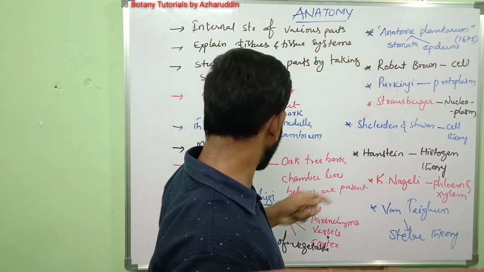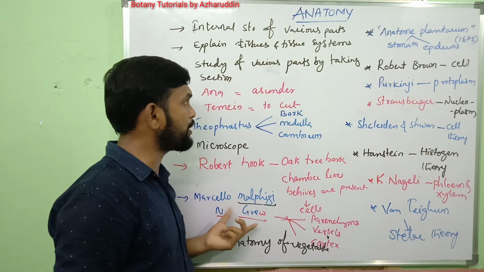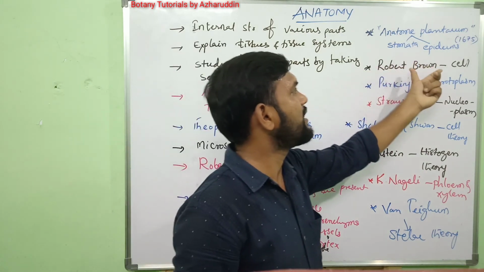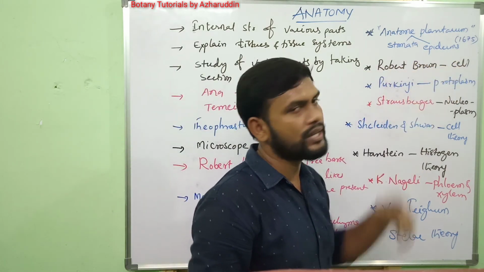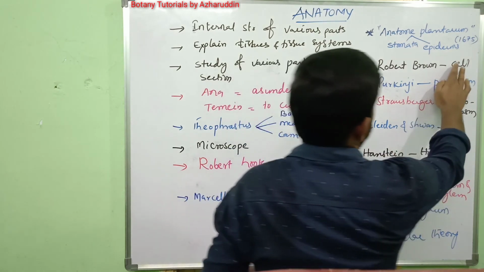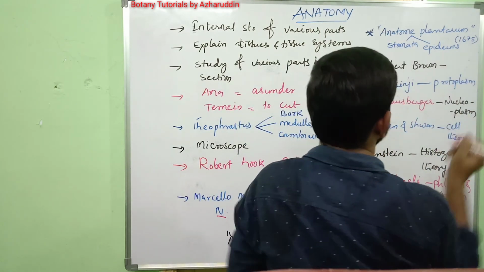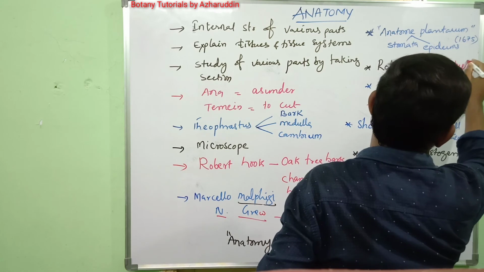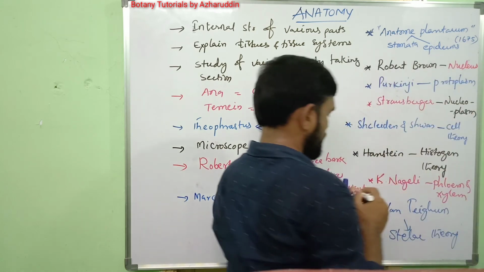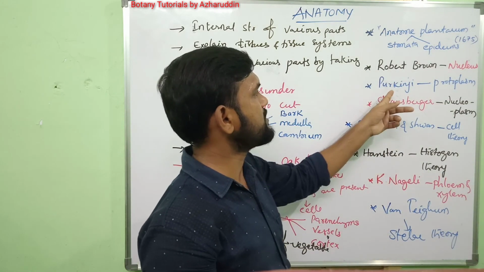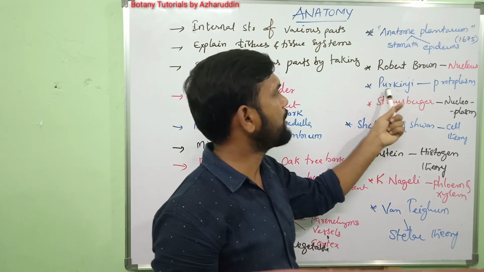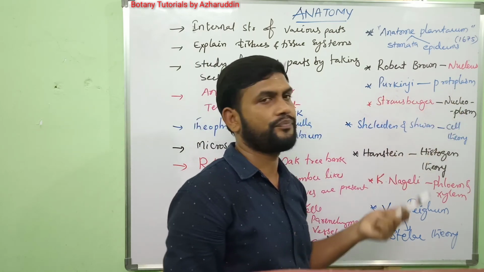After the work of Marcello Malpighi and Nehemiah Grew, Robert Brown discovered the nucleus. Later, Purkinje introduced the term protoplasm.